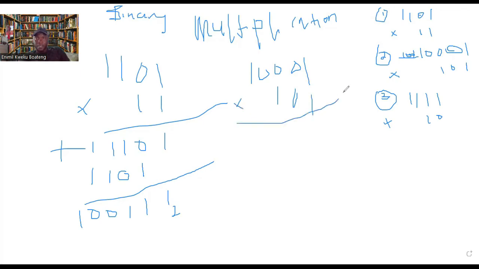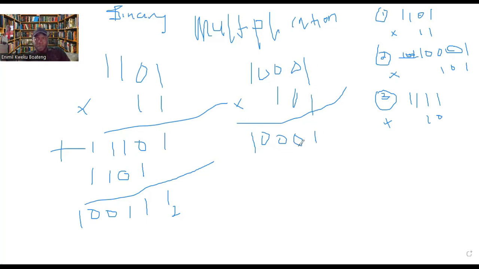So let's do multiplication. Now 1 times 1, we are taking that 1 and multiplying through the whole of this. Take the 0, multiply through the whole of that. Take the 0 and then multiply through the whole of this. Now 1 times this 1 gives us 1. 1 times this 0 gives us 0. 1 times this 0 gives us 0. 1 times this 0 gives us 0. And then 1 times this 1 gives us 1.